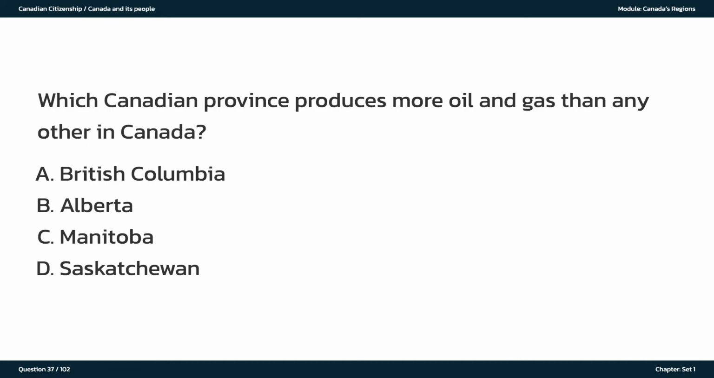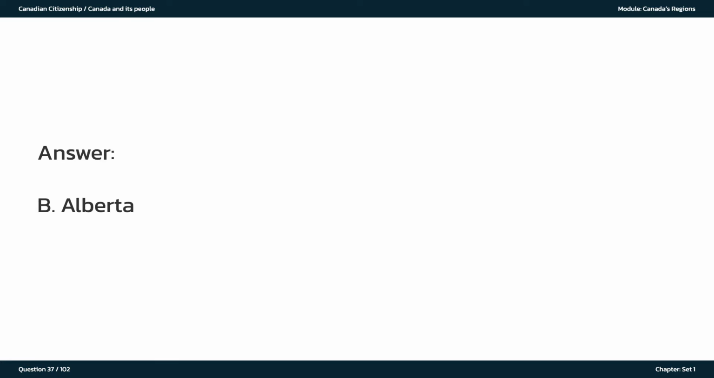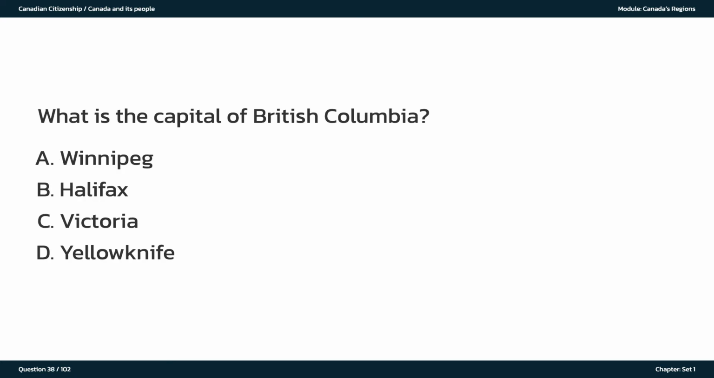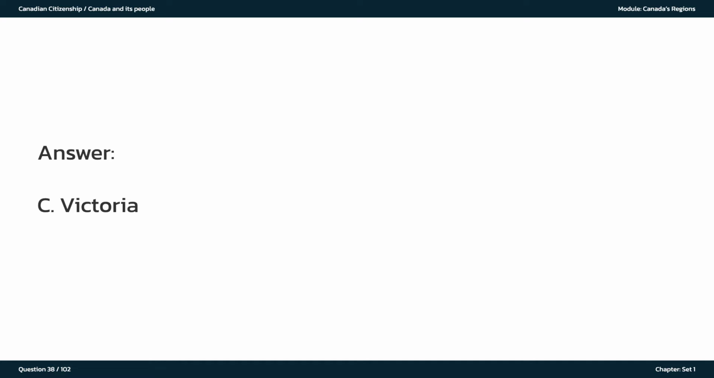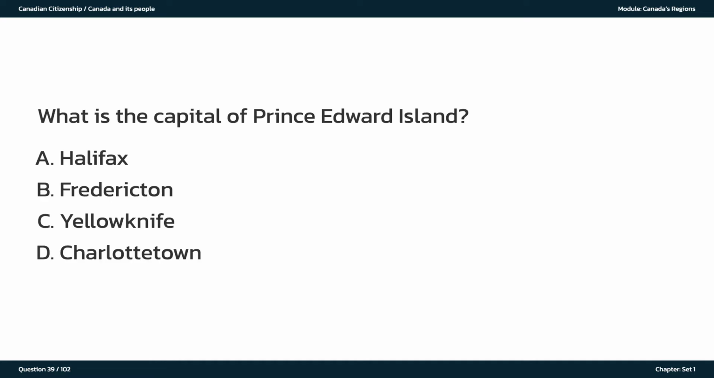Which Canadian province produces more oil and gas than any other in Canada? A. British Columbia. B. Alberta. C. Manitoba. D. Saskatchewan. The answer is B. Alberta. What is the capital of British Columbia? A. Winnipeg. B. Halifax. C. Victoria. D. Yellowknife. The answer is C. Victoria. What is the capital of Prince Edward Island? A. Halifax. B. Fredericton. C. Yellowknife. D. Charlottetown. The answer is D. Charlottetown.